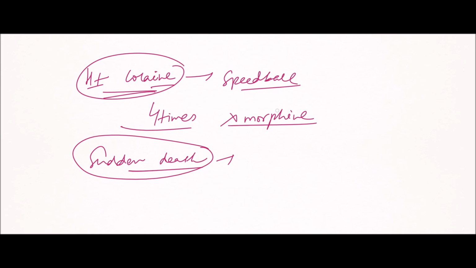So, guys, this is all in brief about opium and its various metabolites, the mechanism of action, the signs and symptoms and the treatment part, and the postmortem findings and all.